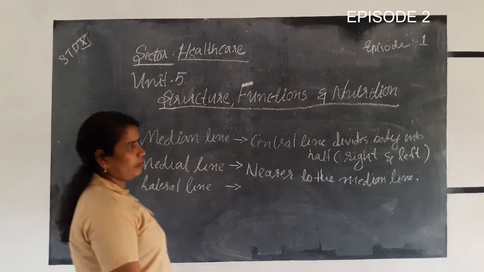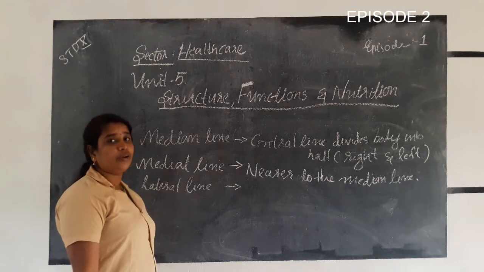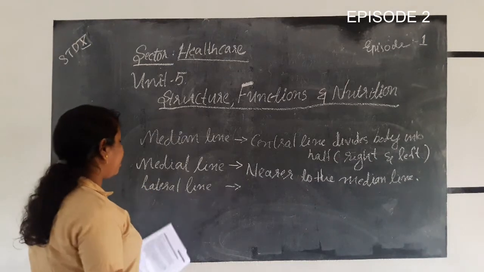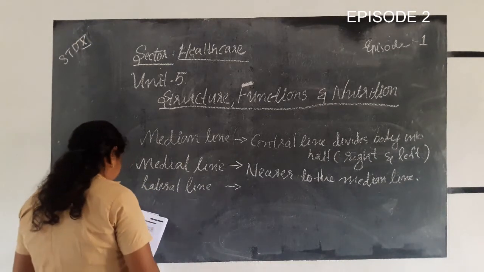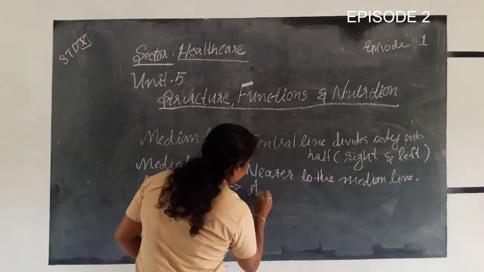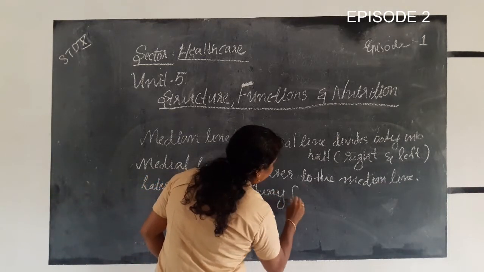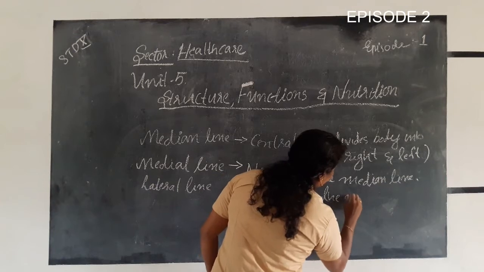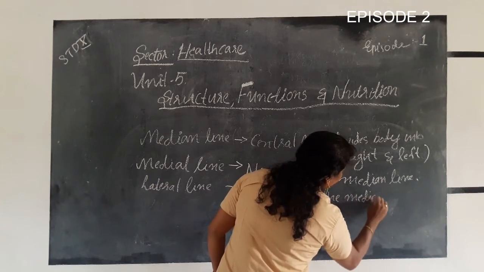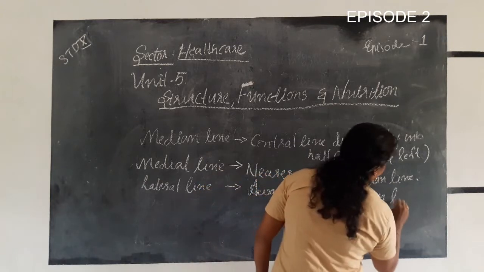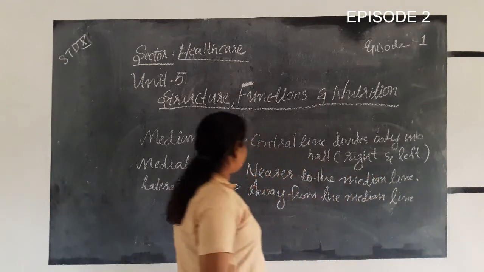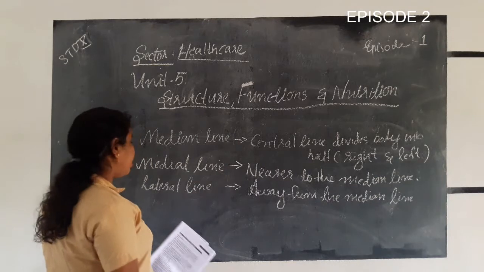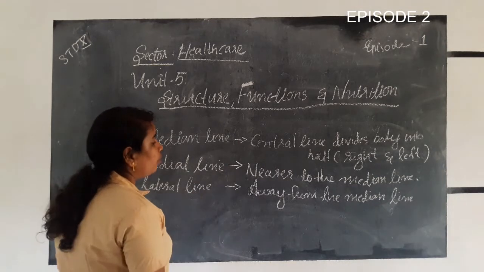In your previous classes, I think in 9th class, you learned about symmetry of the body. Next one, the lateral line, which is away from the median line. The medial line is near to the median line, and the lateral line is away from the median line.